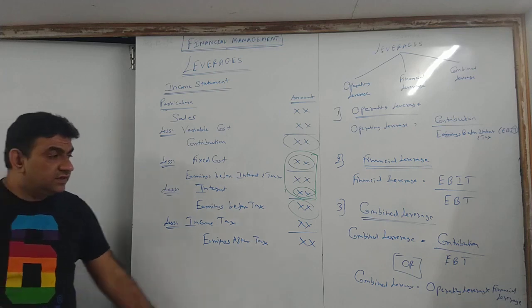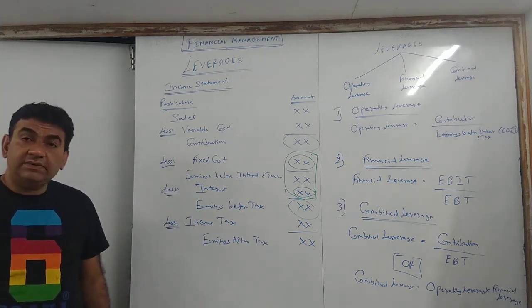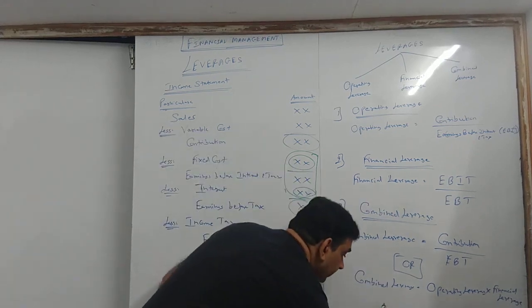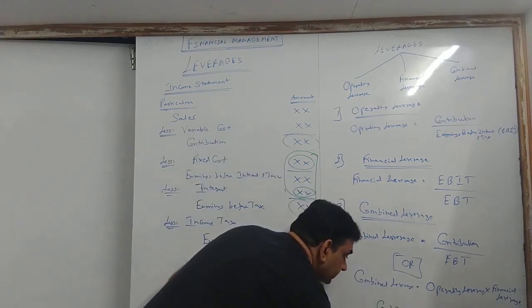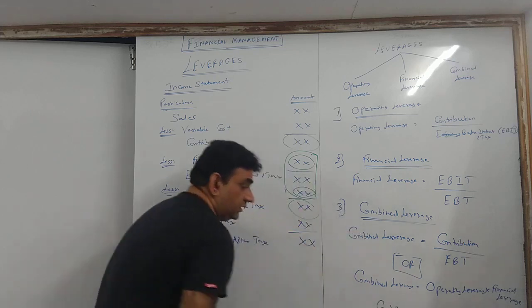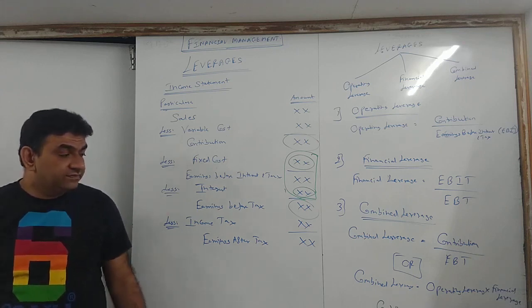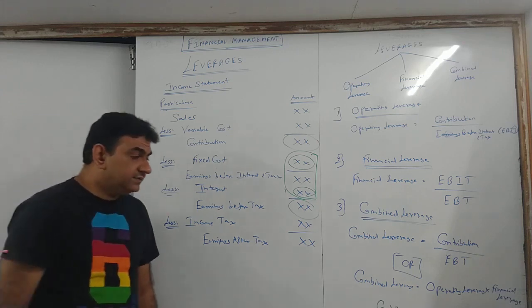Now see the logic. What is operating the formula? Contribution upon EBIT. Na? I'm using another pen. Operating is contribution upon EBIT. Now see the logic. See how interesting it is. What is finance? EBIT upon EBT.